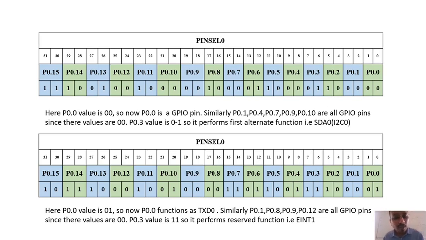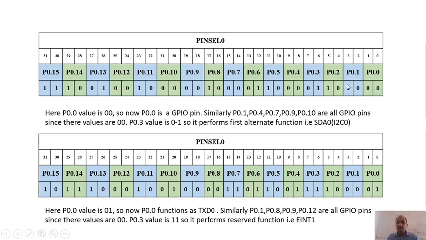You can see here the P0.0 value is 00. So that means P0.0 is now a GPIO pin, correct? Similarly, for P0.1, 0.4, 0.7, 0.9 and 0.10, all the values are 00. So that means all these ports are GPIO pins.